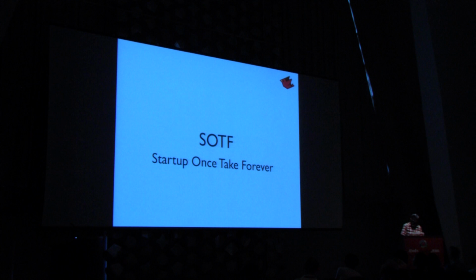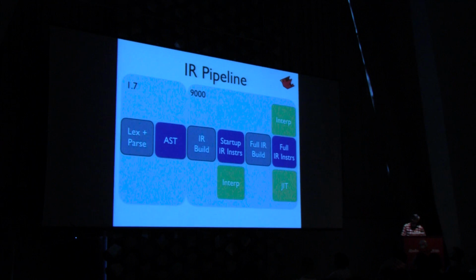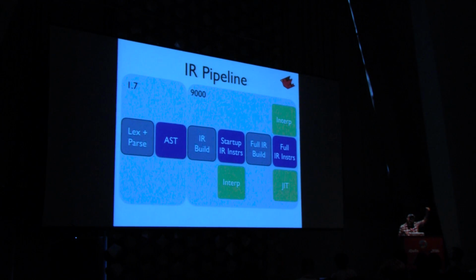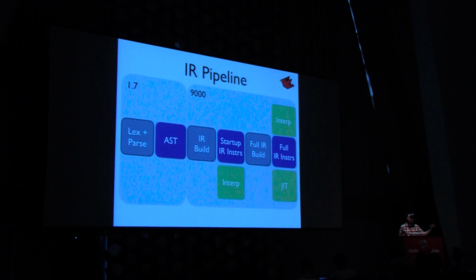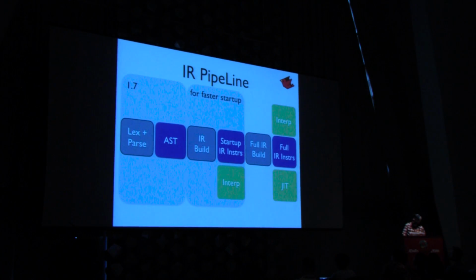JRuby is known as not having fast startup. And in JRuby 9000, we still have that problem. So if we look at the pipeline in JRuby 1.7, we parsed Ruby source code, and we generated the abstract syntax tree that I showed earlier. But then the interpreter would just start executing. So that's what we're competing with in 9000. But you can see in 9000, we have to create these instructions, and then we do a bunch of other stuff. Well, we tried to cut that down.